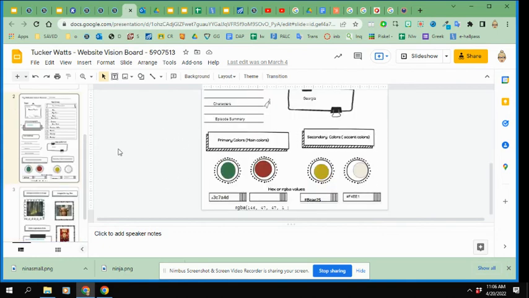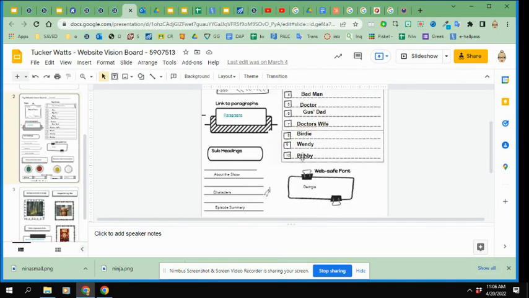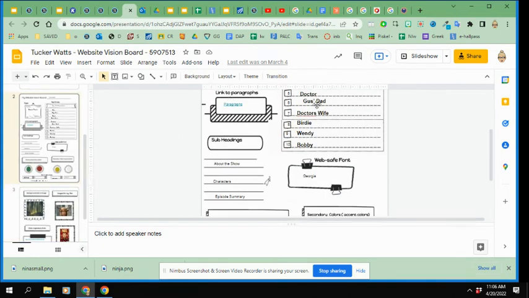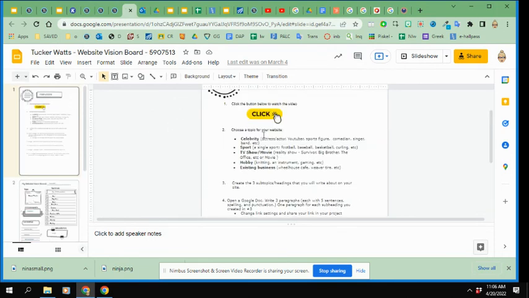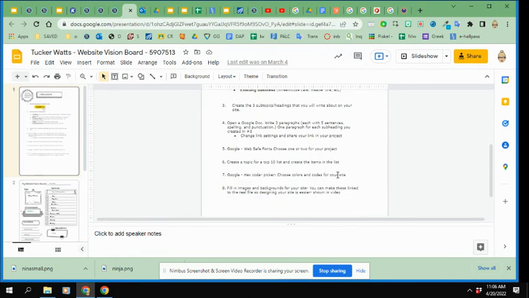Okay. When I'm done, when I have all the boxes filled in, I have my paragraphs linked, restrictions off, then I can submit my project for points. So make sure I have all those parts done before I click submit. Okay. Because then Miss Watts will grade it.